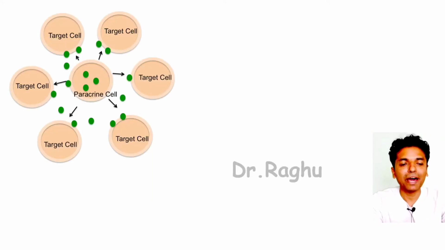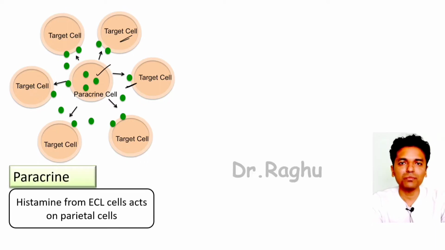Next is what is called the paracrine mode of communication. Paracrine mode is nothing but one cell secreting the chemical messenger and the target cell being present very nearby to the primary cell. This is what is called paracrine. So it could be a neighboring cell or it could be in the vicinity. So here the chemical messenger goes and acts on this target cell.